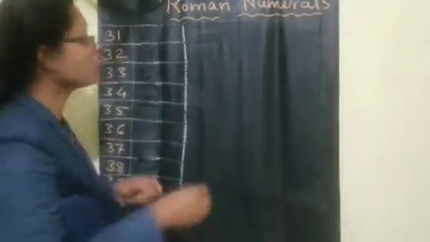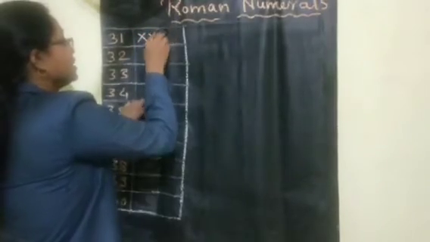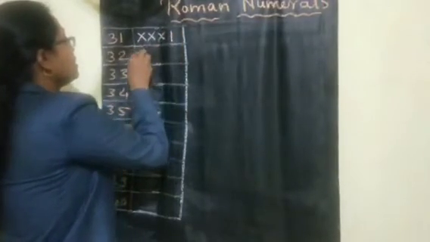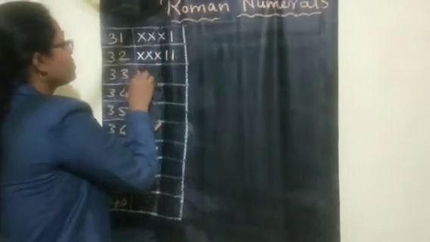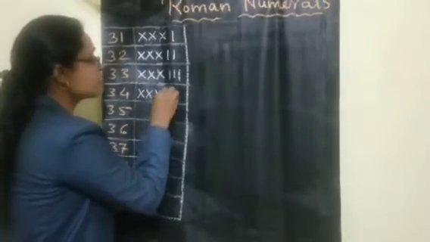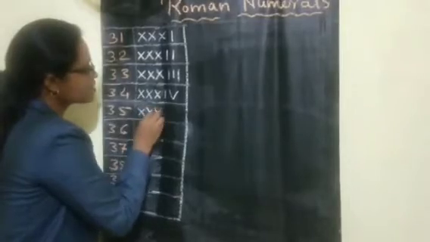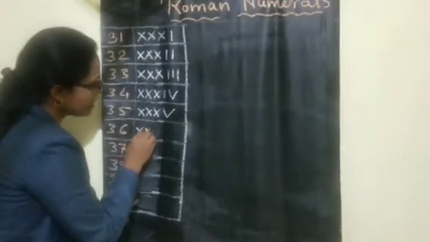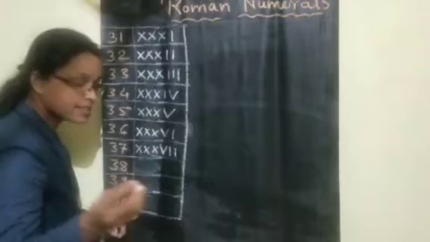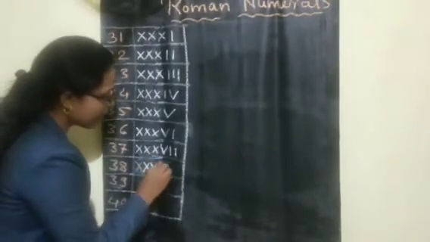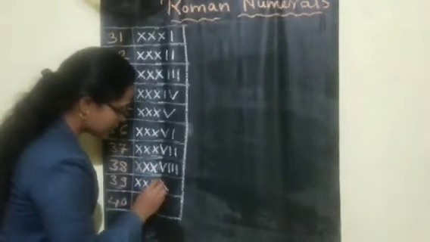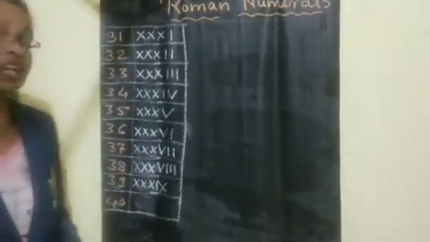Just now we know how to write the 30 symbol. 3 times we write X, that is 30, 10 plus 10 plus 10. 30 plus 1, 31. 30 plus 2, 32. 30 plus 3, 33. 30 plus 4 symbol, 34. 30 plus 5 symbol, 35. 30 plus 6 symbol, 36. 30 plus 7 symbol, 37. 30 plus 8 symbol, 38. 30 plus 9 symbol, that is 39. And now 40, we cannot repeat that X.